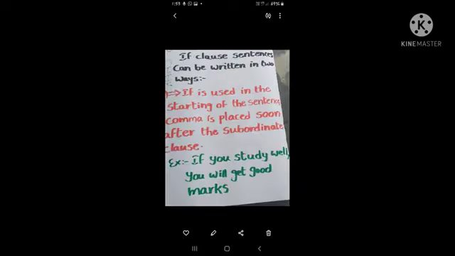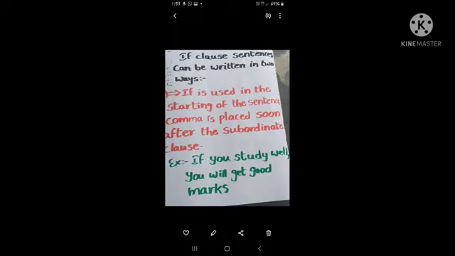Okay. Now children, I am going to tell you how if-clause sentences can be written. If-clause sentences can be written in two ways. How? If "if" is used at the start of the sentence, a comma is placed after the subordinate clause. Through the example, you can easily understand this. "If you study well," that is the subordinate or dependent clause.